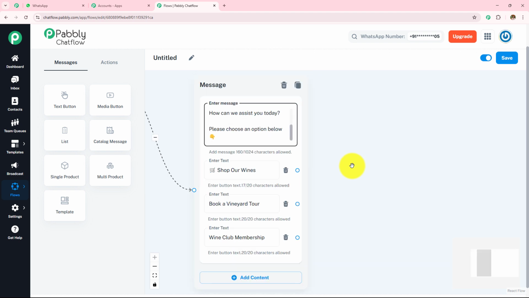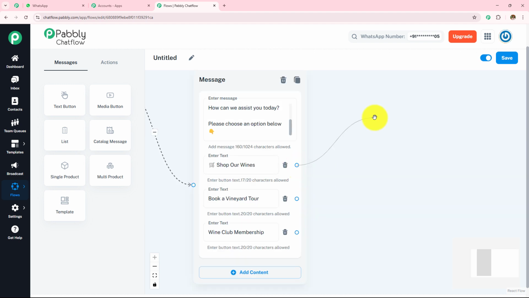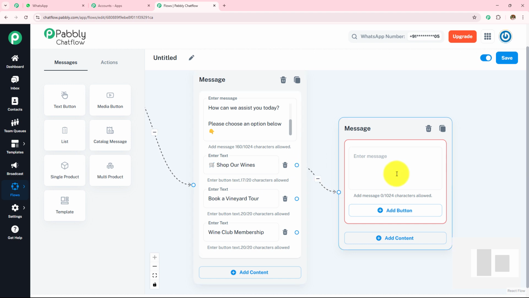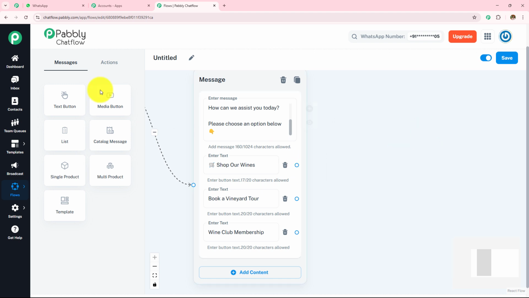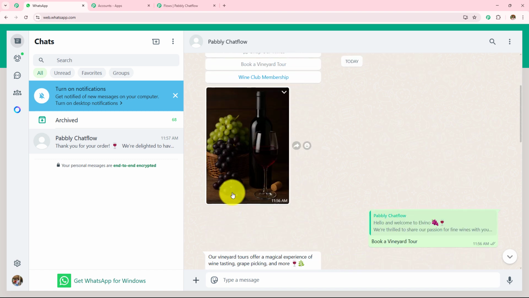So here, I'm going to create messages for each of these buttons, and then I'm going to create buttons for those messages also. So here we are going to create the chatbot in a similar manner. I'm going to drag and drop this thread and connect this circle to the circle and then create my next message. Here you can see that I have also uploaded a media. I have uploaded an image and I have received this image on my WhatsApp chat.